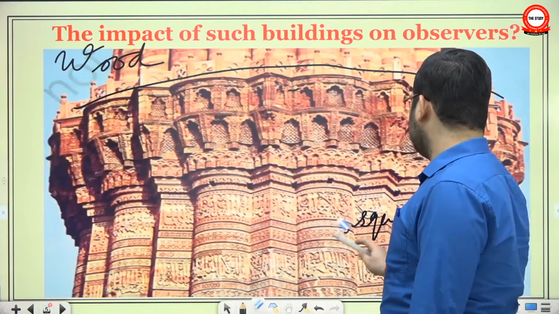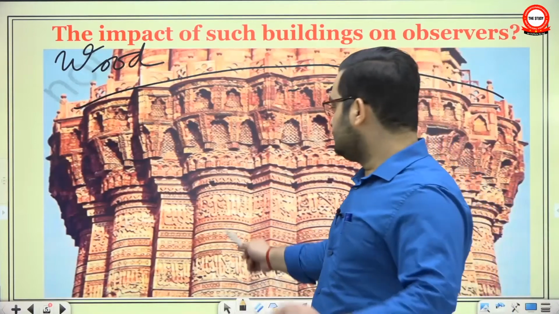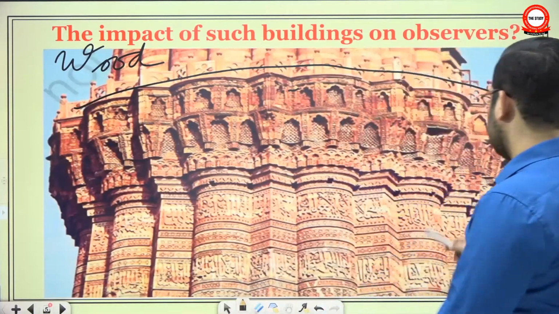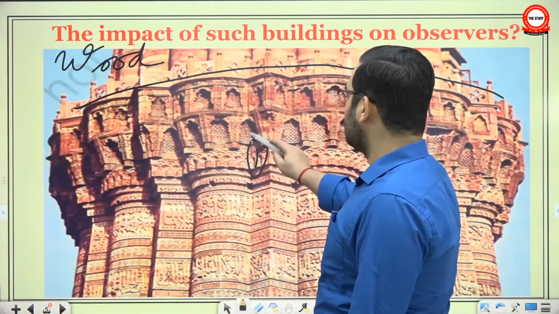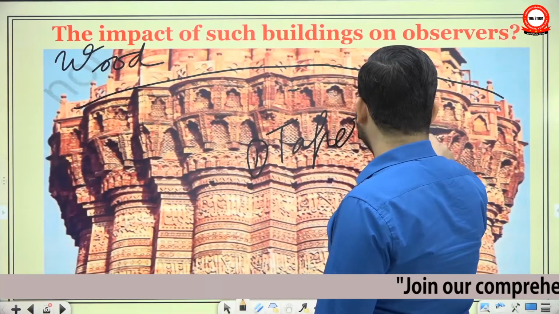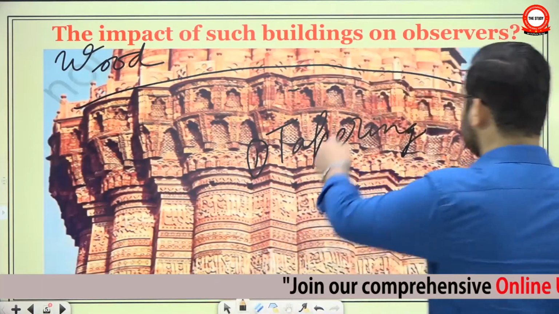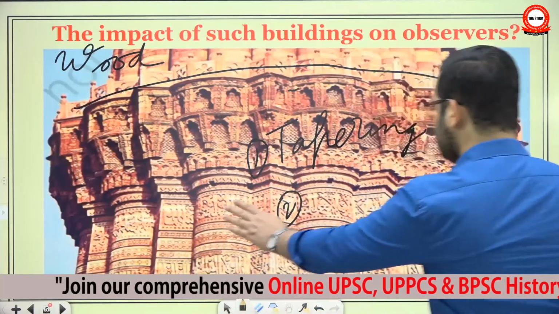If you recall, there are two scripts to write Arabic and Persian, Nastaliq and Shikaste. They have inscribed it in two panels. Now what it says is that the minar is tapering, meaning losing width as it goes up. Second, the surface is uneven.